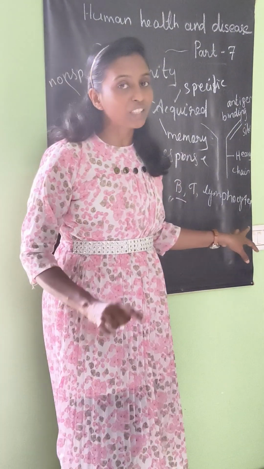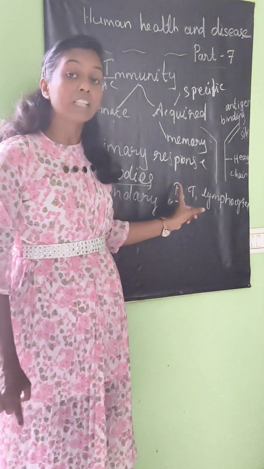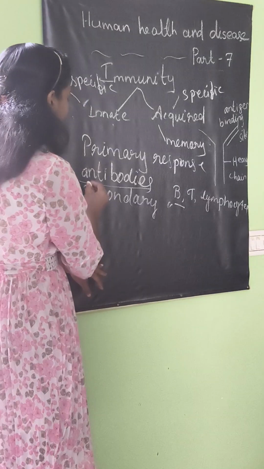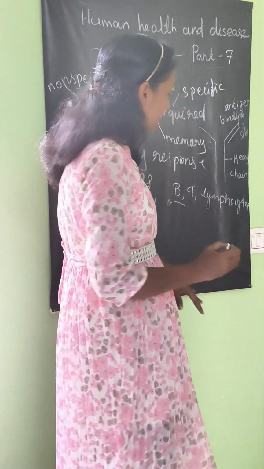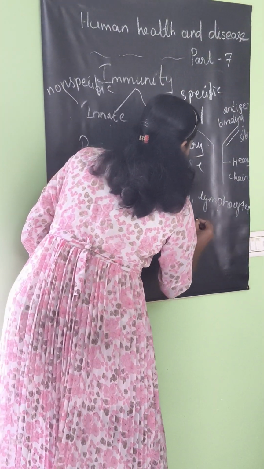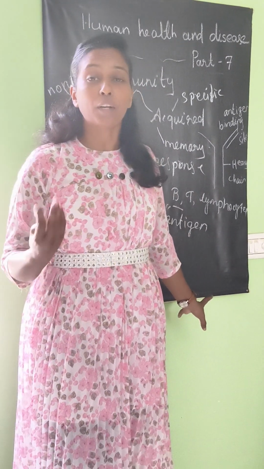Now what is the function of the T lymphocyte? The T lymphocyte is used to support the B cell to produce these antibodies. Now you have the word antibody. What are antibodies? Do you know what an antigen is? Here you can understand two words, antigen and antibody. Antigens are any foreign particles.